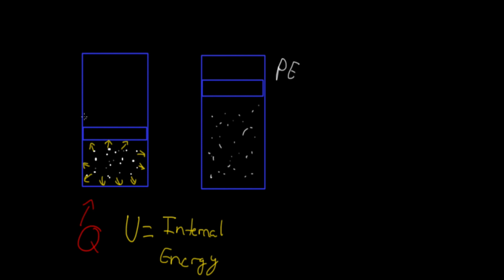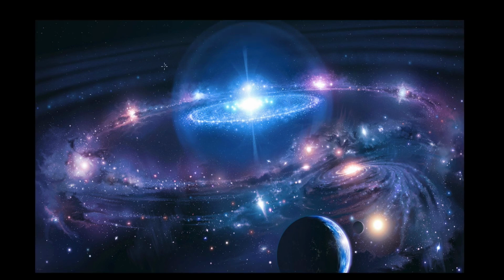Okay, let me clear this one more time. Okay, so this is ultimately how I like to think of the first law of thermodynamics. Let's say we're looking at our universe. And let's say that our universe has 1 million joules of energy. Our universe doesn't actually have 1 million joules of energy. It has a lot more than that. But let's just say that our universe has 1 million joules of energy. And let's say we're starting our day on, what's today? August the 10th, 2014.